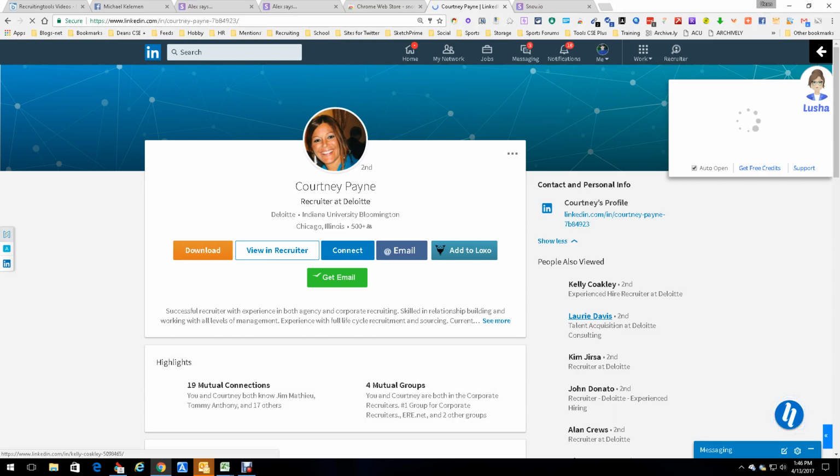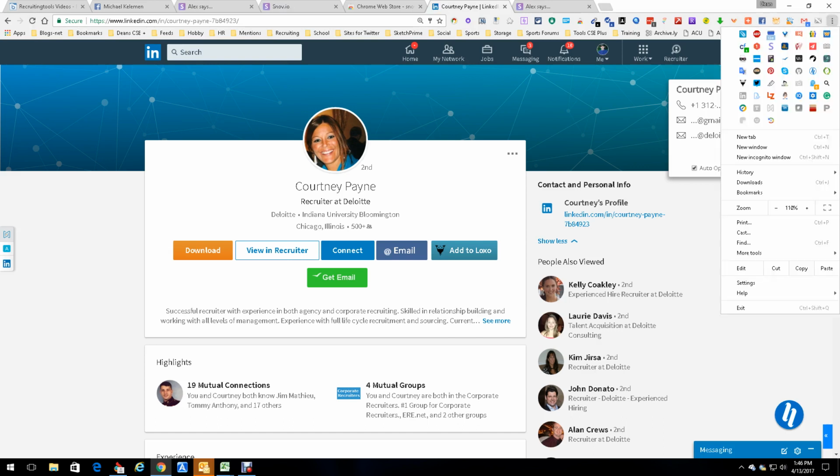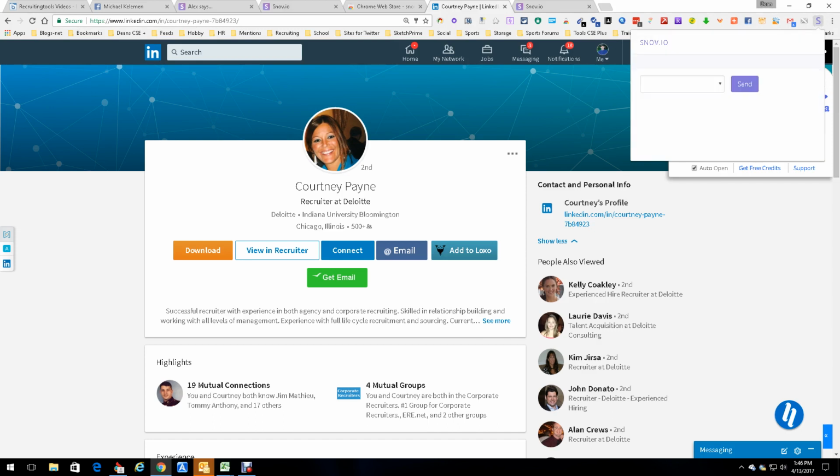So we're going to wait until it's done loading. It's still loading. That's LinkedIn at its best. Let's load, reload, quadruple load, unload, reload, and we're still waiting. You can see it still turning and turning and turning. You know what? We're going to see if it'll work without. Oh, it's done. Perfect. So we're going to come over here. This is where all of my extensions sit, and this is Snov.io. I'm going to push it and let's see what we get here. Courtney Payne. Great.